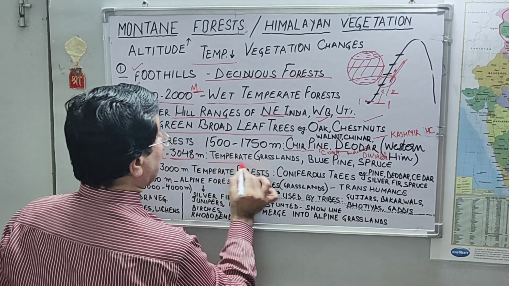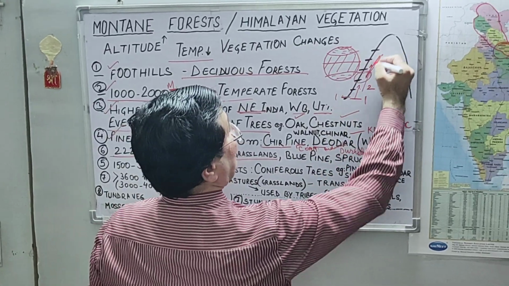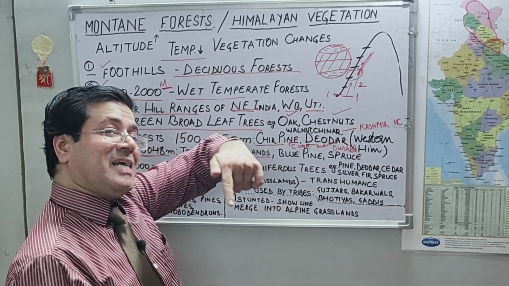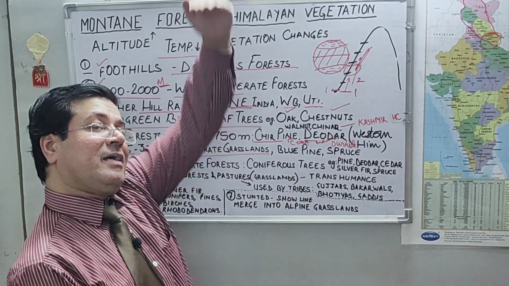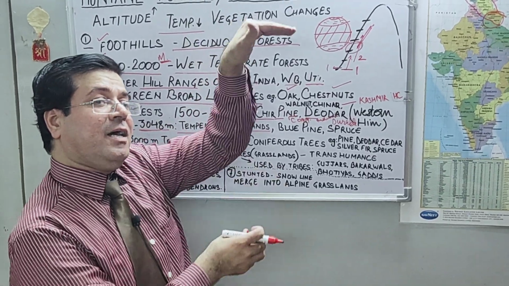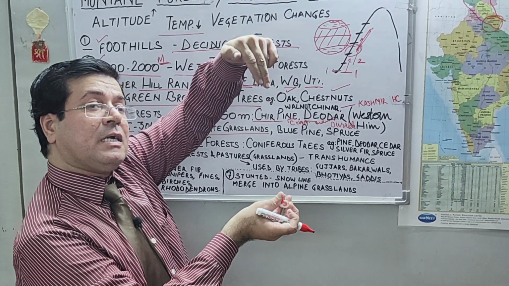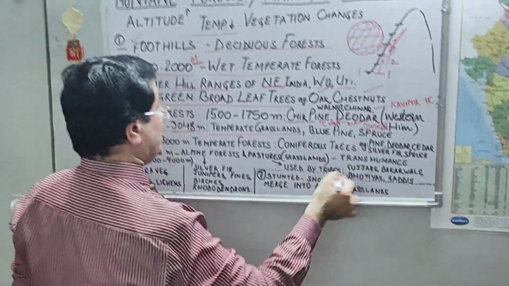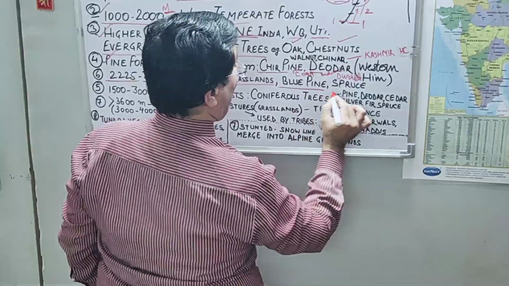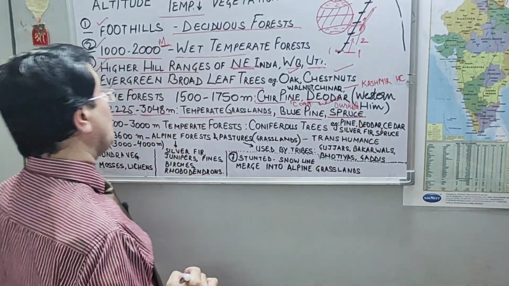We have temperate grasslands. Why are we having grasslands? Because as temperature slightly decreases here, the height of trees is also decreasing, right? And in this area we have blue pine and spruce commonly found.